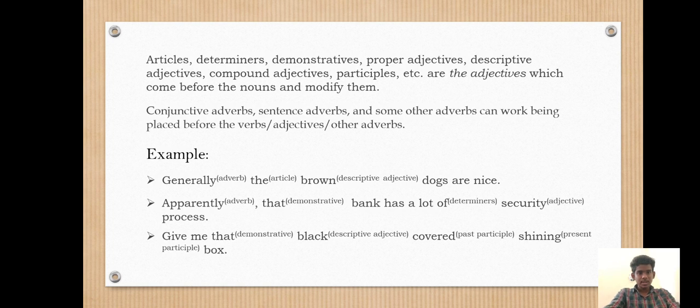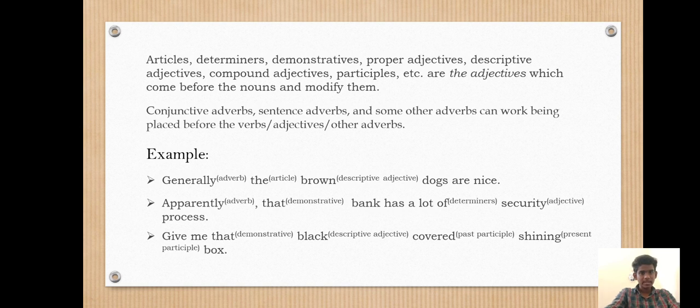Example: Generally the brown dogs are nice. Here, generally is an adverb, the is an article, brown is a descriptive adjective. And: Apparently the bank has a lot of security process.